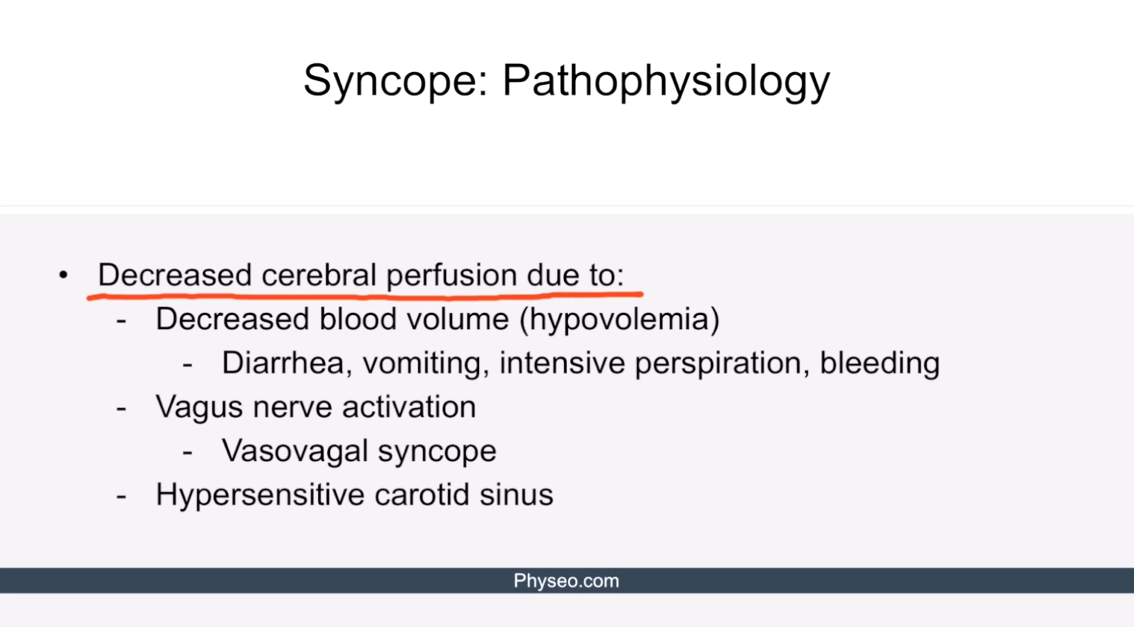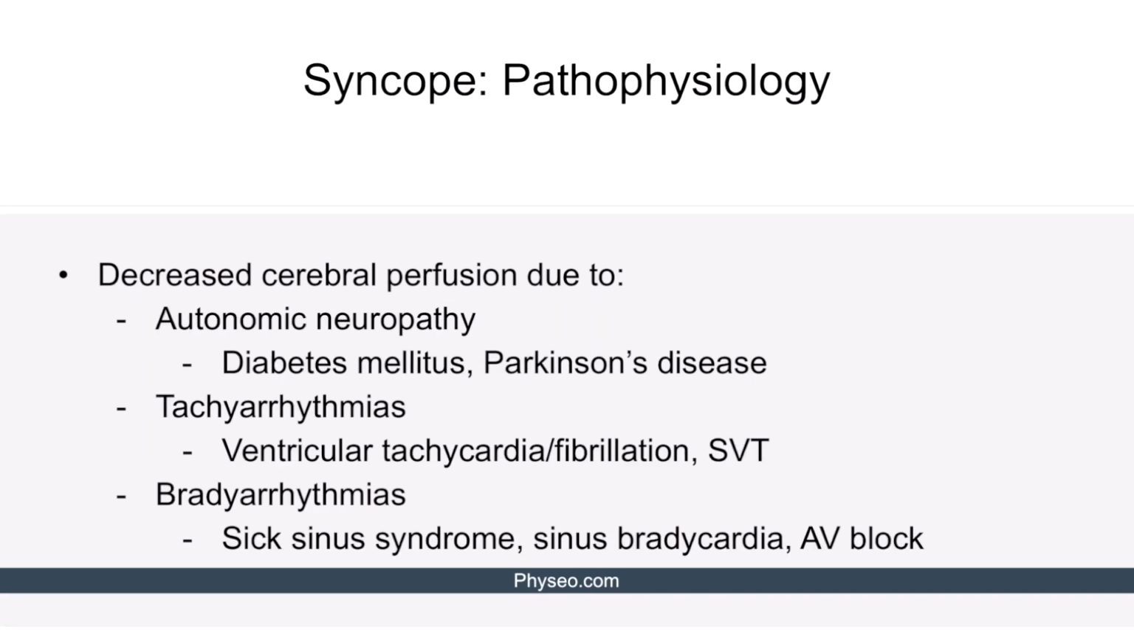Finally, the patient may have hypersensitive carotid sinus. External pressure on the carotid sinus activates the vagus nerve. Vagus nerve activation decreases heart rate, cardiac output, and cerebral perfusion, inducing syncope. Autonomic neuropathy, tachyarrhythmias, and bradyarrhythmias can also trigger syncope.